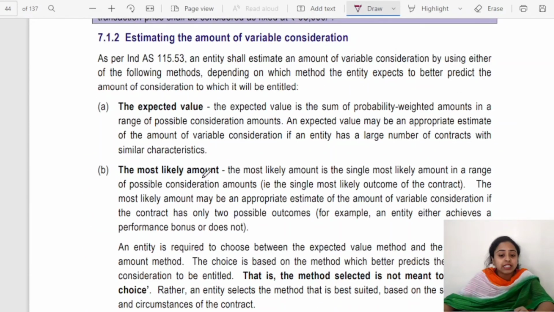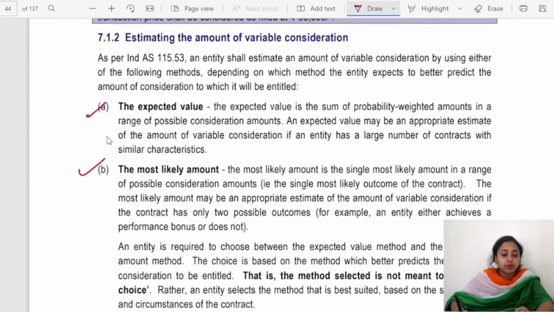Now, there are two methods, as we have discussed in the question answer part as well. The upcoming two questions and illustrations are on this. Whenever there is variable consideration, if there are chances of multiple outcomes, then you use the expected value method. Here you do the probability-weighted sum of the outcomes and their percentages. So this is the expected value. Whereas if there are chances of only two outcomes, only and only two outcomes, then you use the most likely amount method.